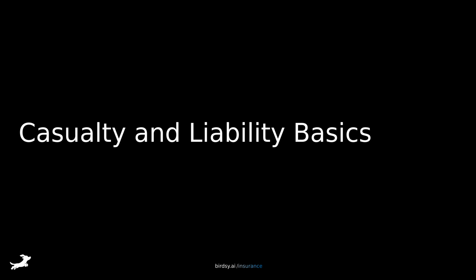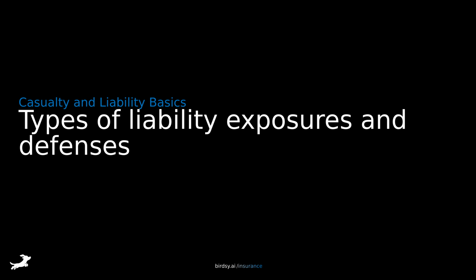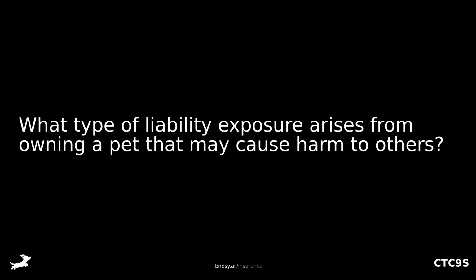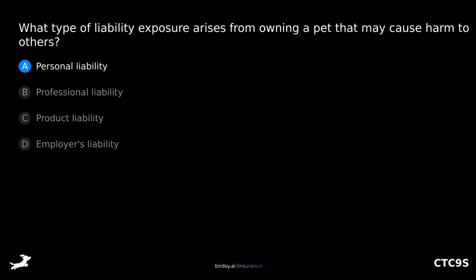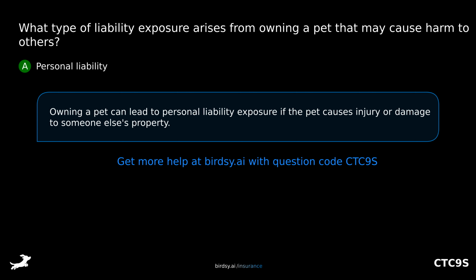Casualty and Liability Basics. Types of liability exposures and defenses. What type of liability exposure arises from owning a pet that may cause harm to others? Is it A, personal liability, B, professional liability, C, product liability, or D, employer's liability? The answer is A, personal liability. Owning a pet can lead to personal liability exposure if the pet causes injury or damage to someone else's property.